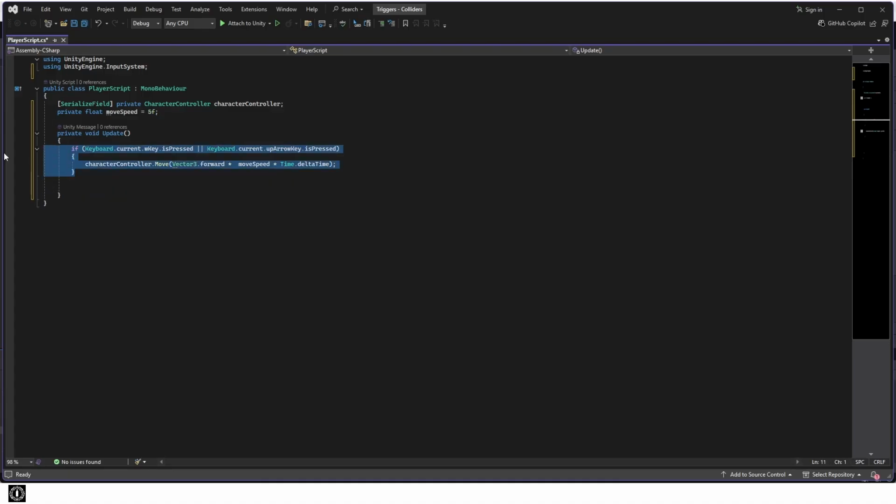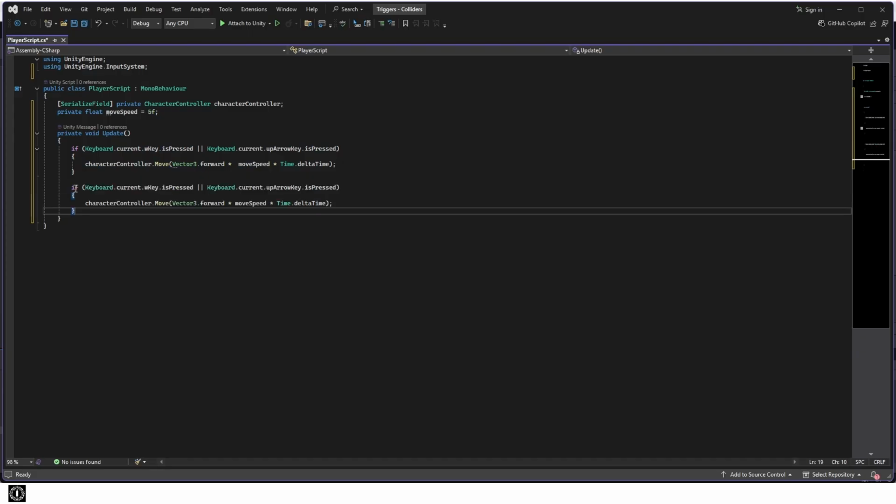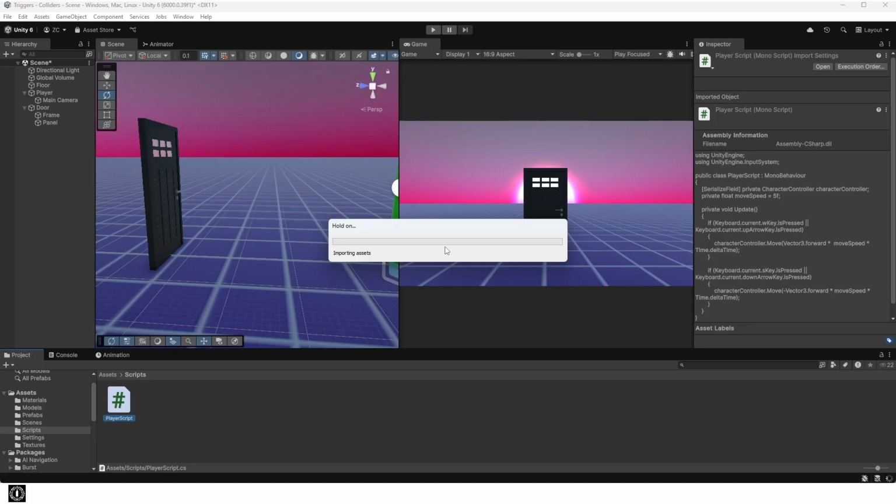Duplicate that and paste it below. Then change W key to S key and up arrow key to down arrow key and put a negative in front of the Vector3.forward. Save and go back to Unity.